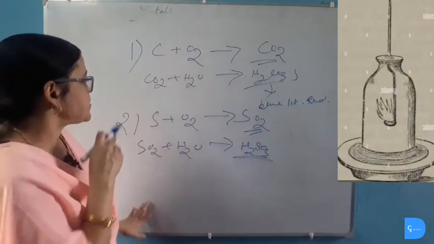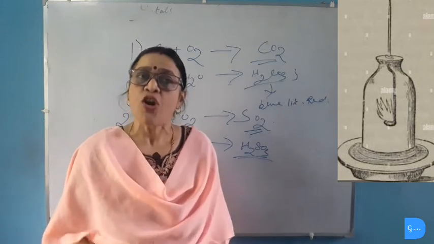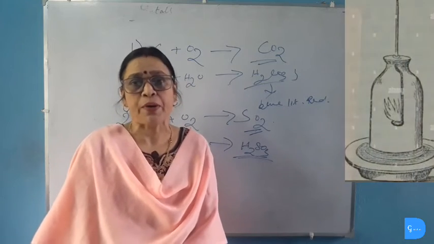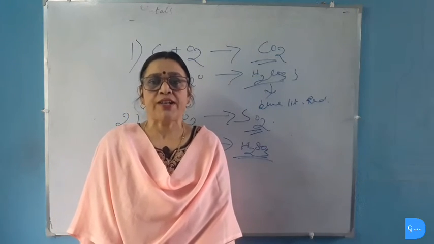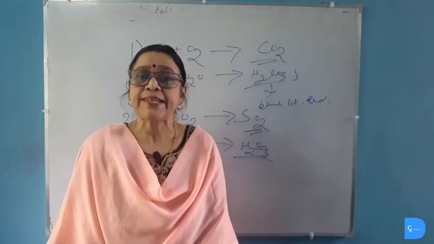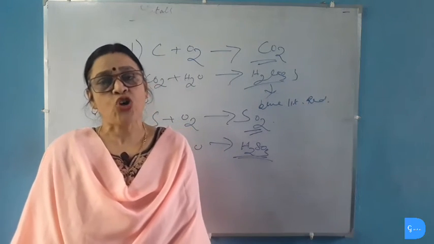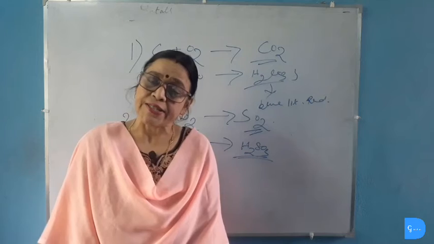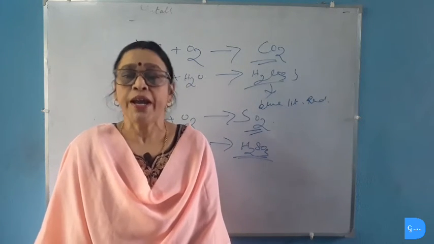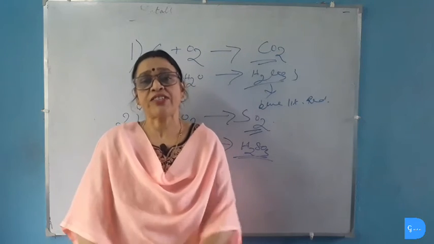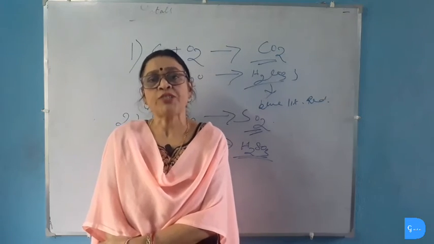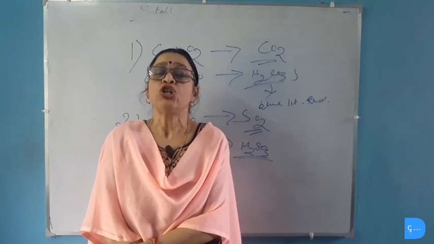Sulfur dioxide gas can also be tested using moist blue litmus paper, but not dry blue litmus paper, because non-metallic oxides like sulfur dioxide and carbon dioxide are also known as acid anhydrides. As they are dissolved in water, they produce acids and thus turn blue litmus solution or moist blue litmus paper red. When sulfur dioxide gas is passed through moist blue litmus paper, the paper changes its color to red.